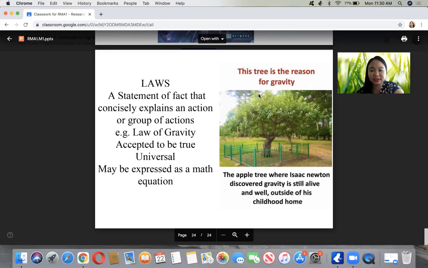Isaac Newton. Can you imagine, the tree that is the reason for the discovery of gravity, where Isaac Newton discovered gravity, is still alive and well outside of his childhood home. As you can see in the photo, it's still being conserved.